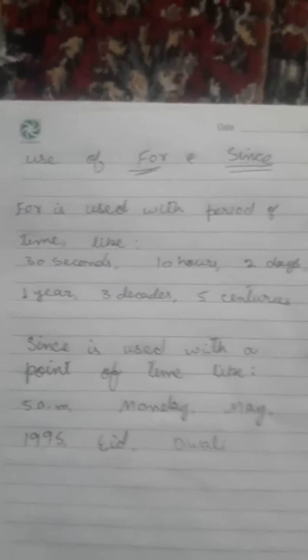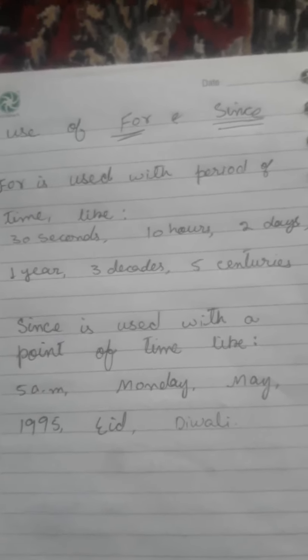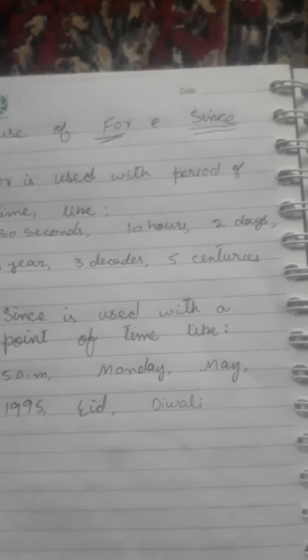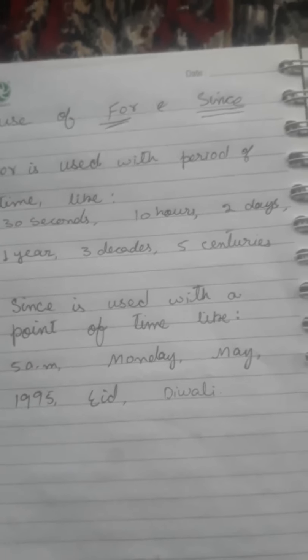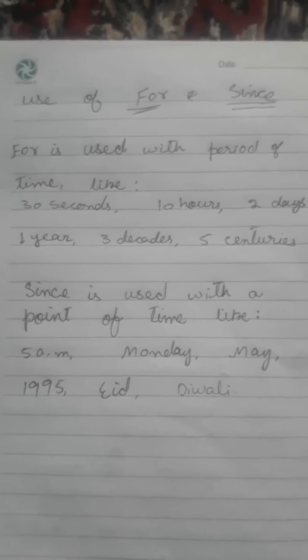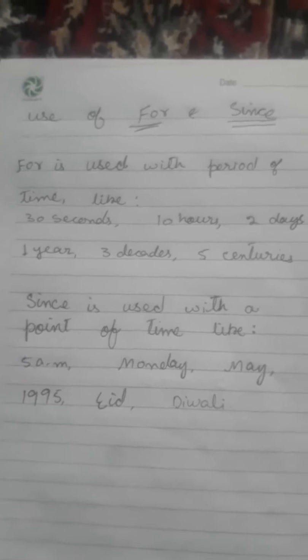So, with present perfect continuous tense, we use for and since. Why do we use for and why do we use since? For is used with a period of time, like if we mention 30 seconds or 10 hours, 2 days, 1 year, 3 decades, 5 centuries, there we use for. And if we are discussing a point of time like 5 a.m., Monday, May, 1995 or 2010, Eid, Diwali, there we use since.